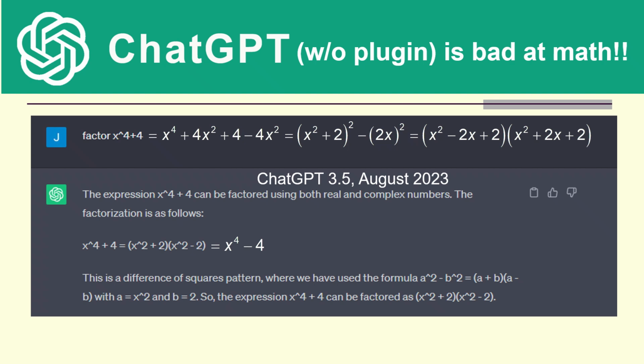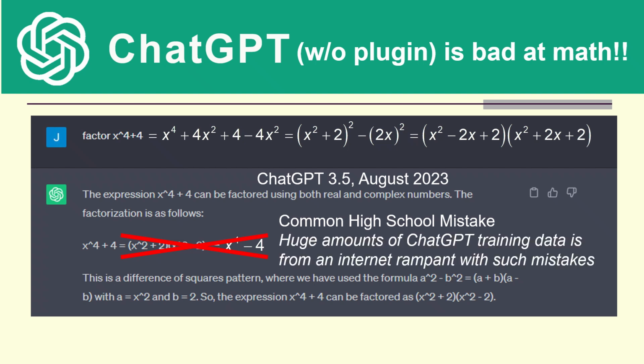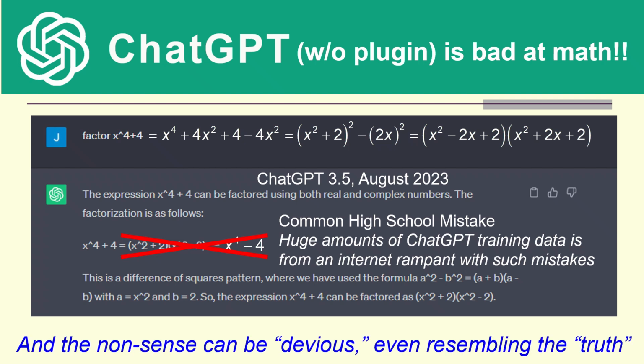So there you see, it's just flat out wrong. That's just wrong. It's a common high school mistake. And huge amounts of ChatGPT training data is from an internet full of common high school mistakes. And the nonsense can be devious. It can even look like it's true.